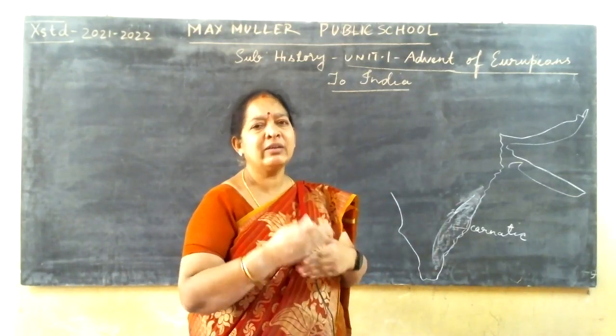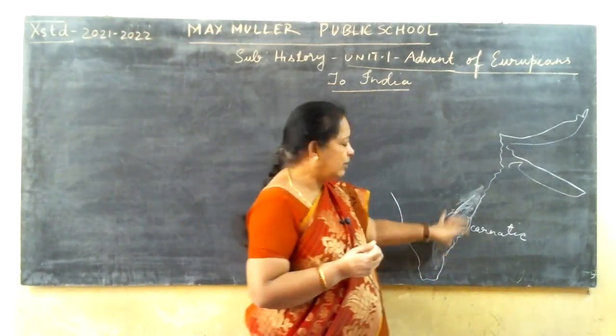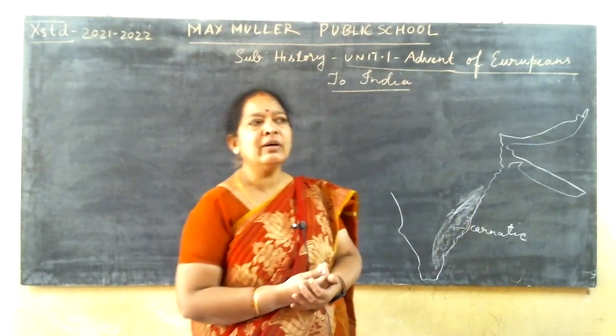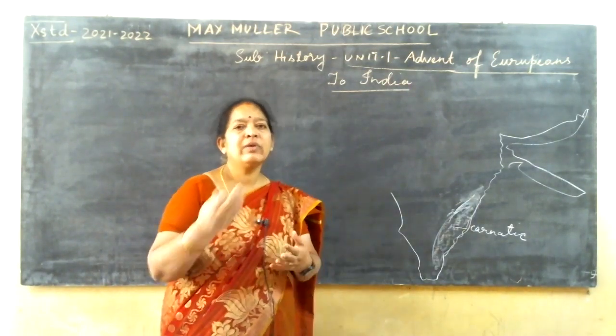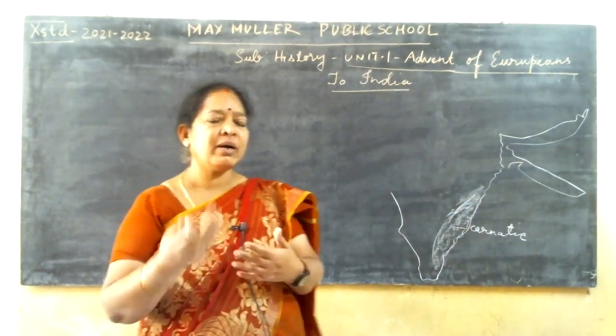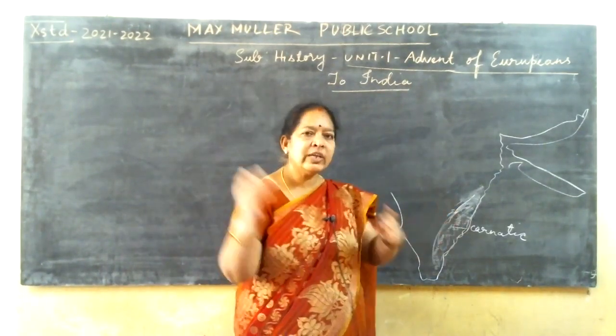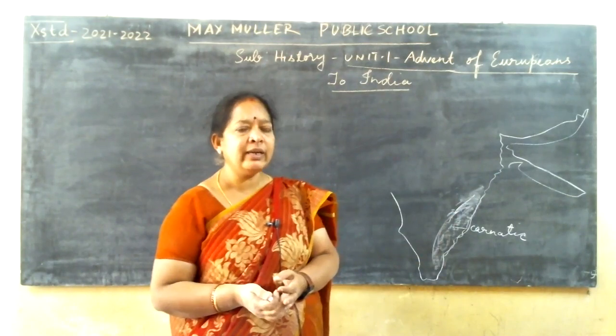Nawabs means they were king-like rulers of small territories. They were called the Nizam of Hyderabad and the Nawabs of this region. So they used them indirectly.